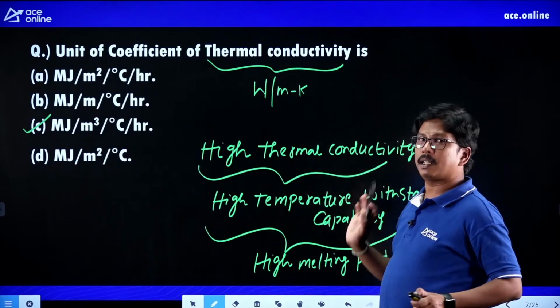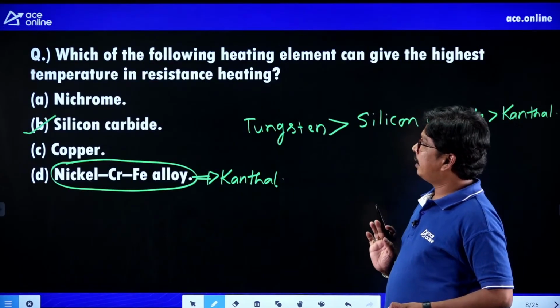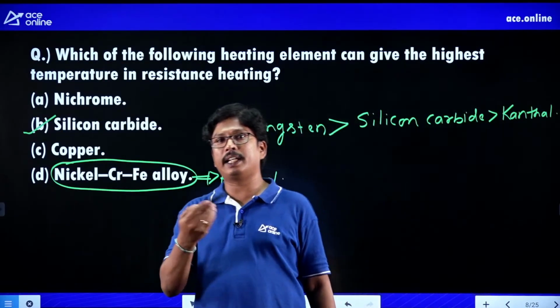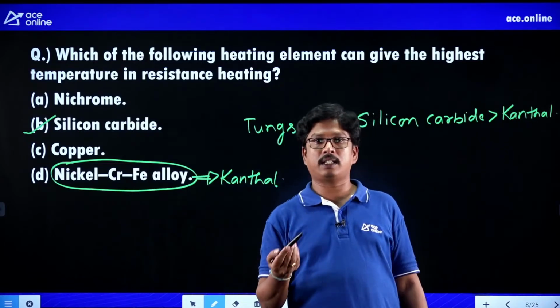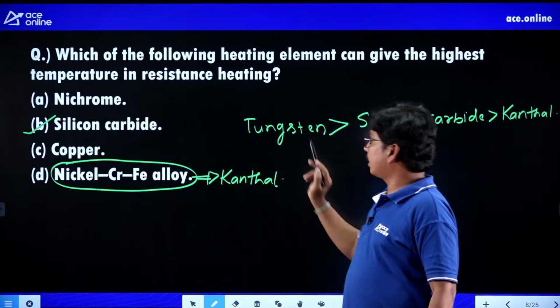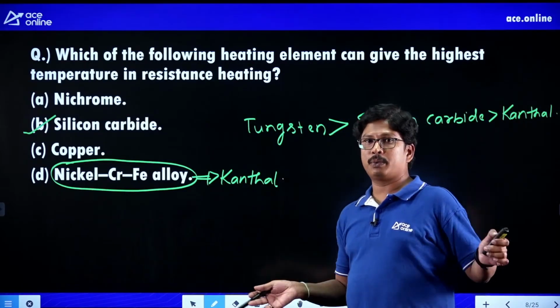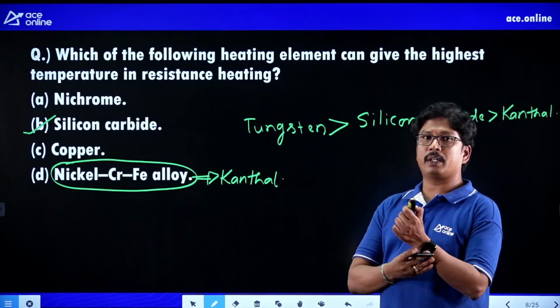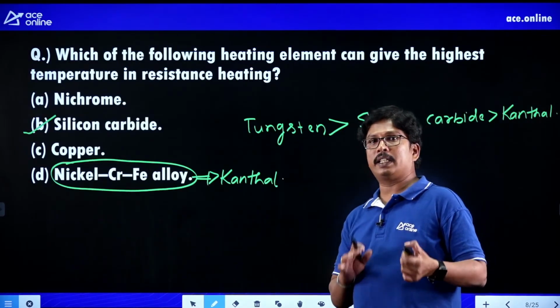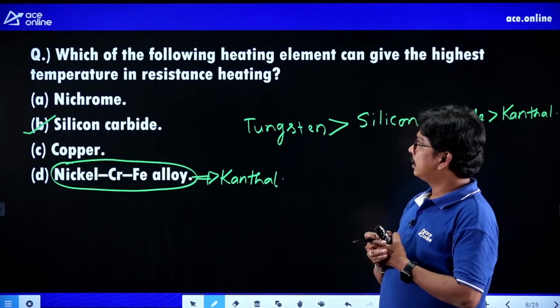Clear, right? And next one is the heating metals. What are the materials that you can use for heating? So nichrome is there, kanthal is there, right? Silicon carbide, copper, tungsten, right? These are the elements we are going to have. So where we are going to use these elements, and their temperature ratings, right?